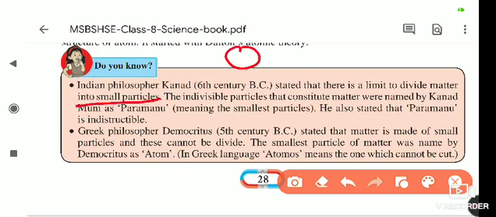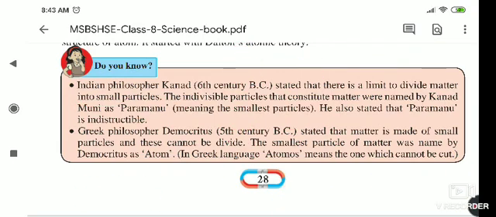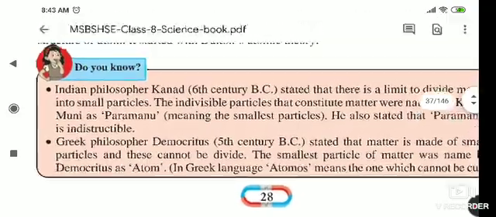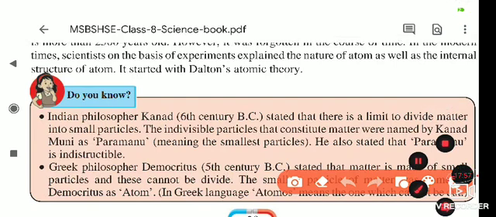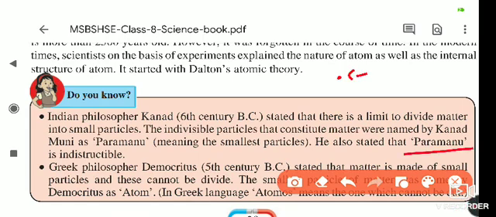You take any substance and break it, it forms two. Break it again, it forms smaller ones. Again break, and one time comes when the particle becomes very small and is not divisible. It will not divide after that stage, and that stage of matter is called the smallest particle, and he named it Paramanu.